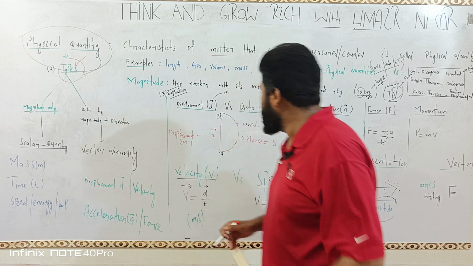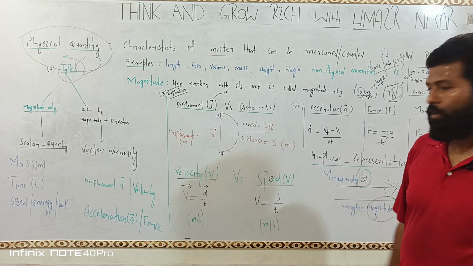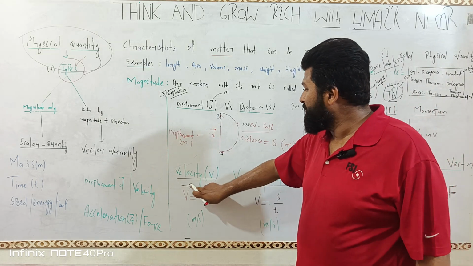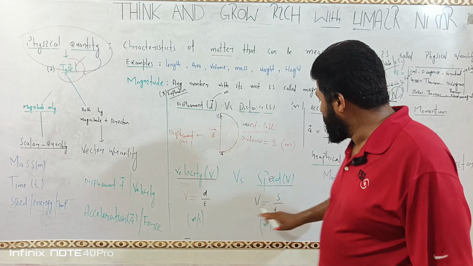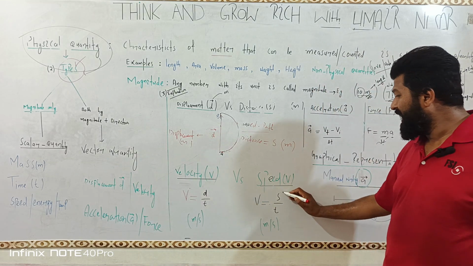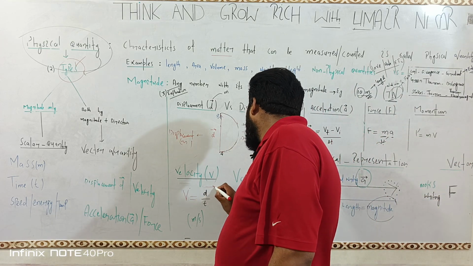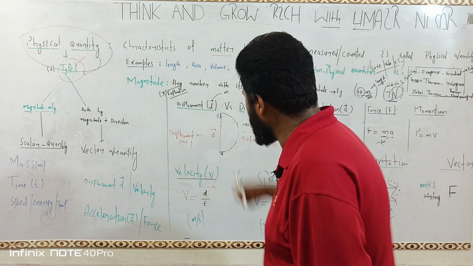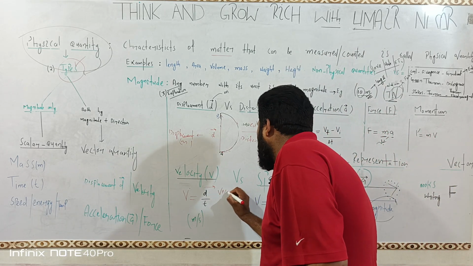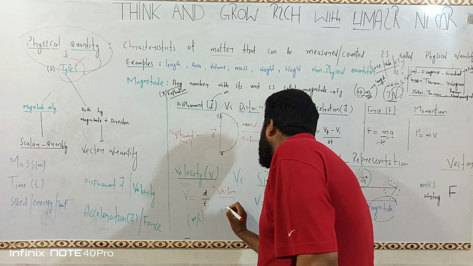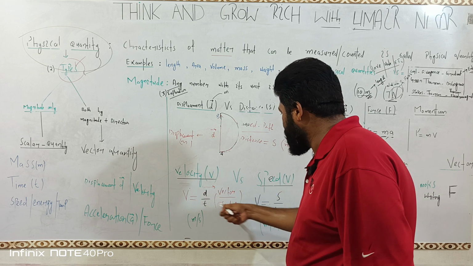Now let us come to the next, velocity versus speed. Velocity is the ratio of displacement over time. Speed is the ratio of distance over time. Here displacement is the vector quantity, from here we know. So displacement is vector and time is scalar. This is vector, this is scalar.